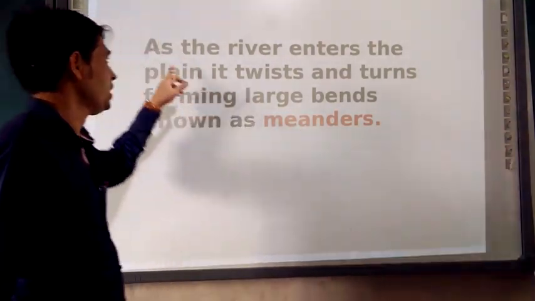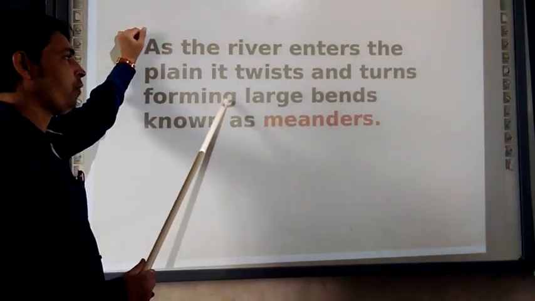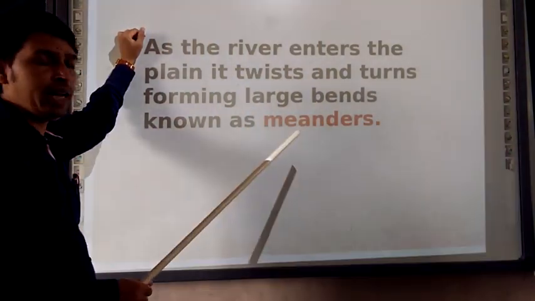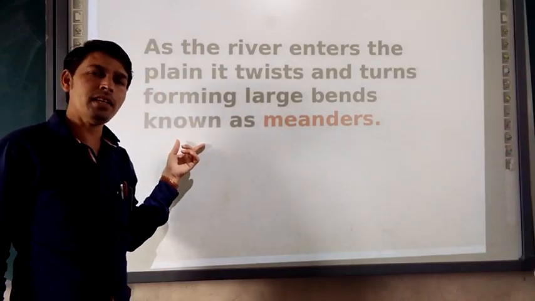So what are meanders? As the river enters the plain, it twists and turns, forming large bends. They are known as meanders. So meanders are the large bends formed by the river.